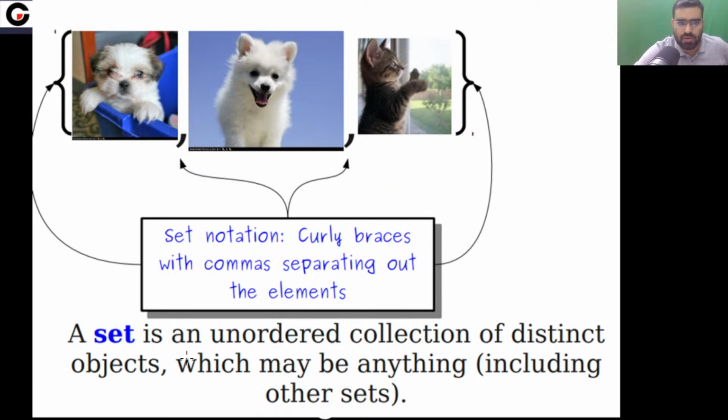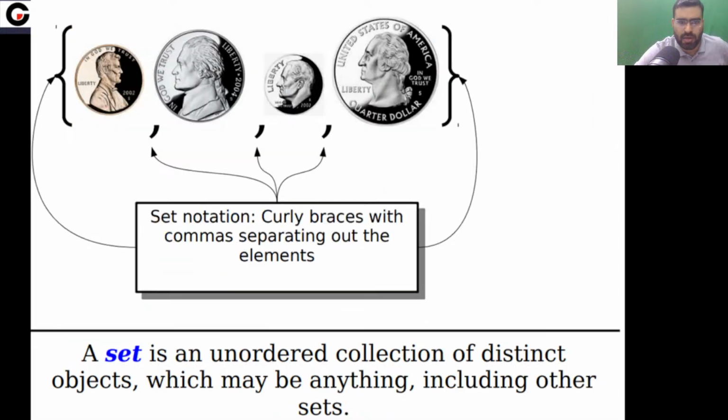Very simple. Set is an unordered collection of distinct elements, which means the elements cannot repeat. Here you can notice there are 3 different elements. We put them in curly braces and we separate them by comma. This is another set in which you have 4 elements. You can check all the 4 elements are different. So for this set, the cardinality is 4 because there are 4 elements in this set. This is a finite set because only 4 elements are there.